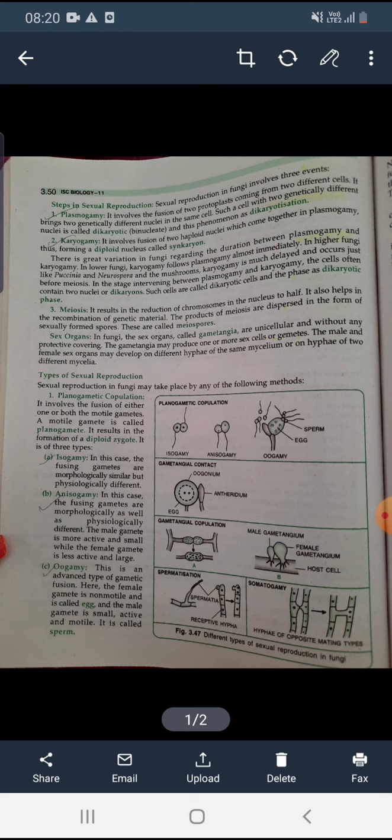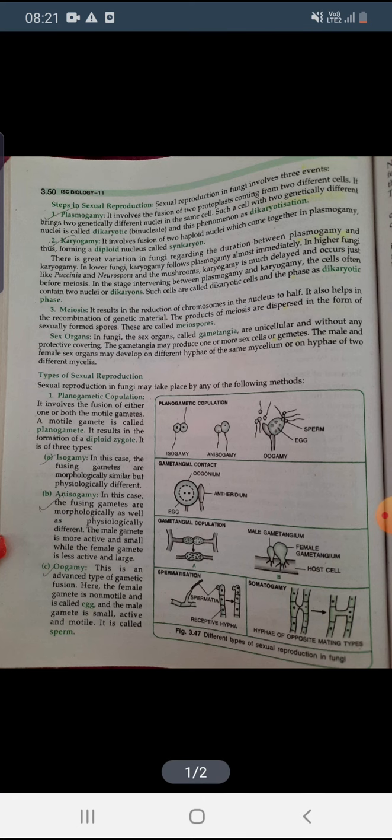Now we will start the types of reproduction. In types of reproduction, first is planogametic copulation. Planogametic copulation involves one or both motile gametes. Motile gametes means gametes which can move. So a motile gamete is known as planogamete. Let's see what are the types.